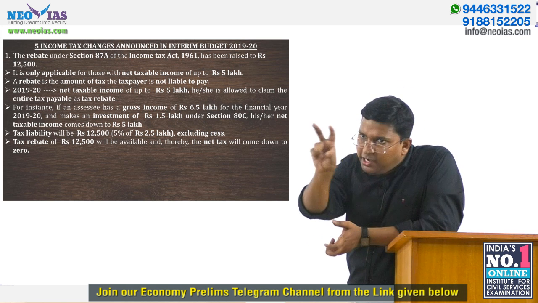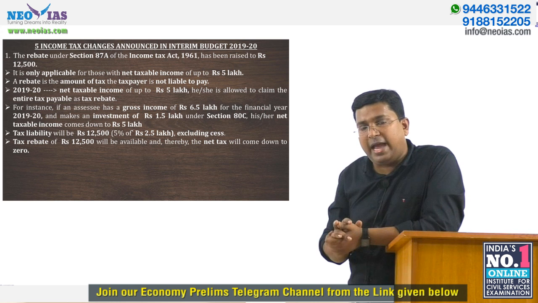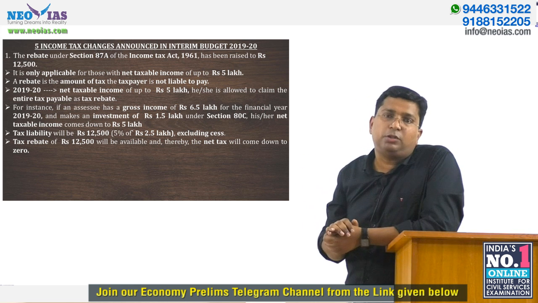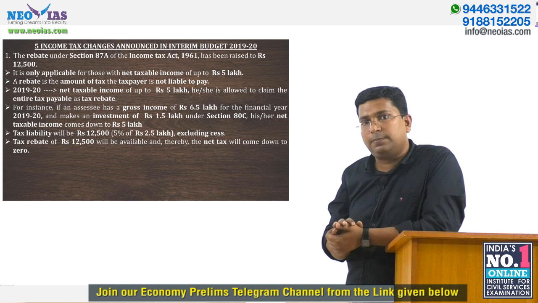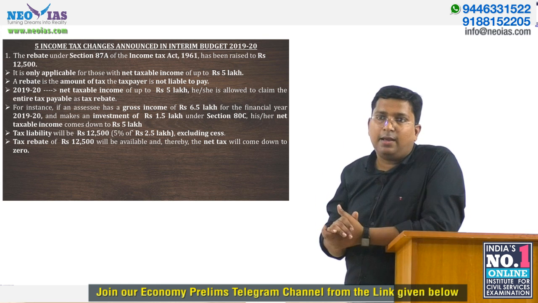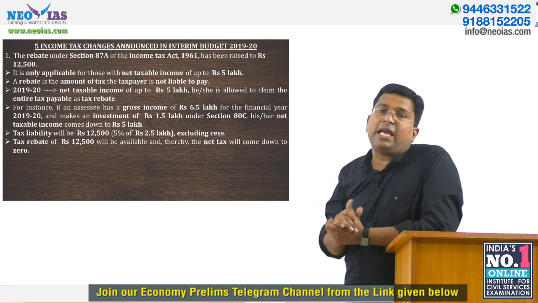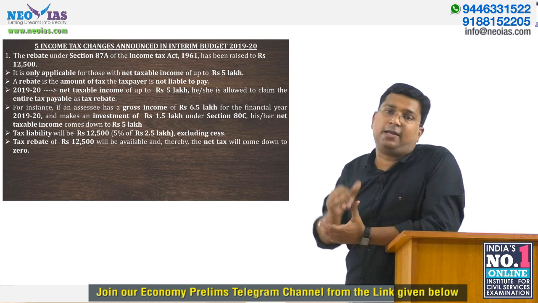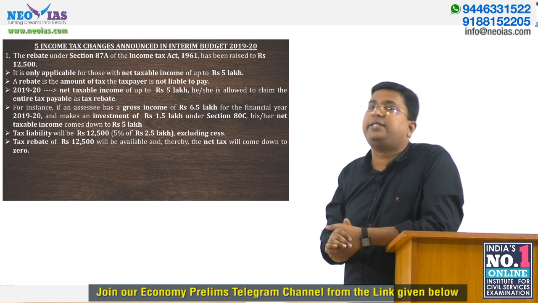So for the remaining 2.5 lakh, if you find 5% of 2.5 lakh, that comes to 12,500. So basically this tax rebate of 12,500 in reality means that if your net taxable income is up to 5 lakh, then there is no need for you to pay the tax.